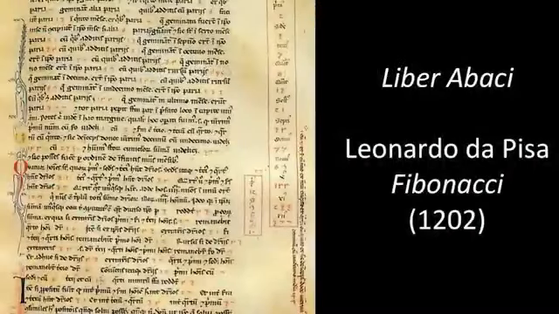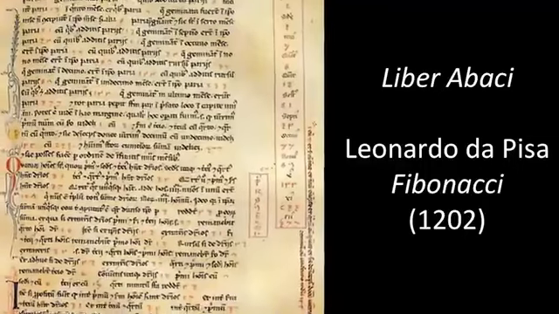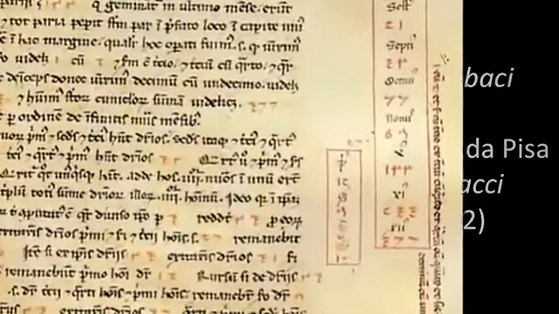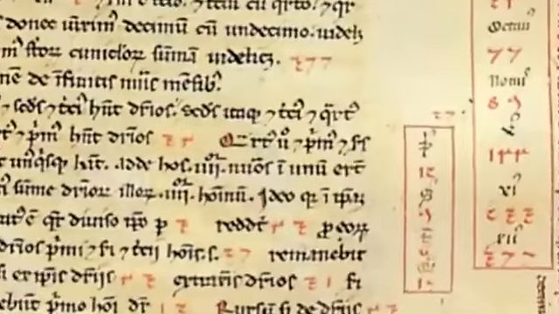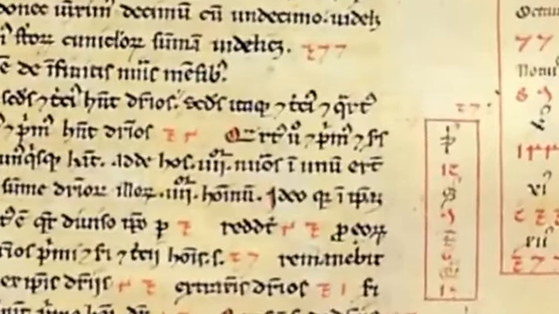The name comes from Leonardo da Pisa, who is also known as Fibonacci. And back in 1202, he published a book called Liber Abaci. The root abaci is the same as the one for abacus, the calculating machine. And this translates loosely as Book of Calculation. This was the book that introduced Indian mathematics to the West. In particular, it introduced what we now know as Arabic numerals. This replaced the Roman numeral system that was then widely used.